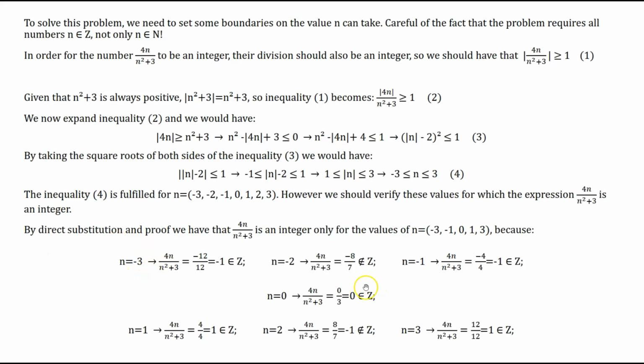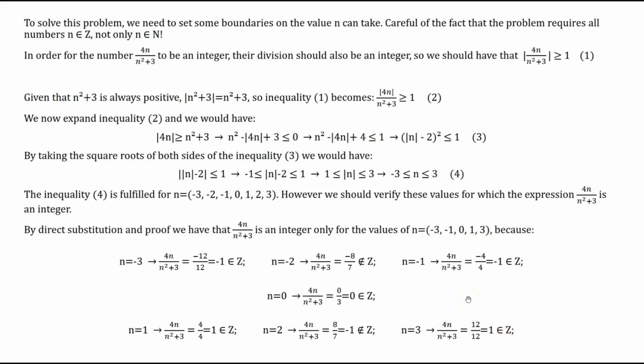For n equal to -3, the result is -1, which is an integer. For n equal to -2, the result is -8 divided by 7, which is not a whole number. For n equal to -1, the result is -1, which is an integer. N equal to 0 gives 0, which is an integer and is part of the whole number set. N equal to 1 gives an integer, n equal to 2 does not give an integer, so it is not a solution, and n equal to 3 gives an integer, which is another solution.